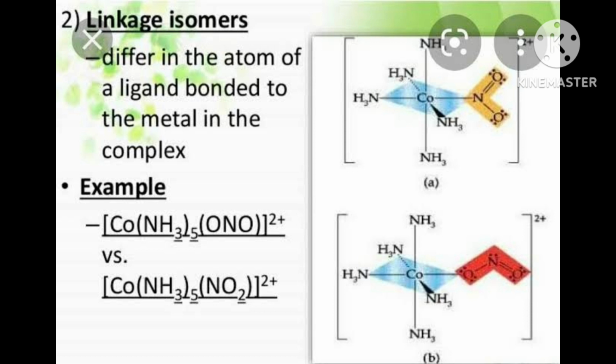Now next question I am reading. Tetracarbonyl nickel 0. Very easy to write. Tetracarbonyl nickel 0. Only ion is there, not the compound, only ion. Then nickel is 0. Nickel oxidation state is 0.